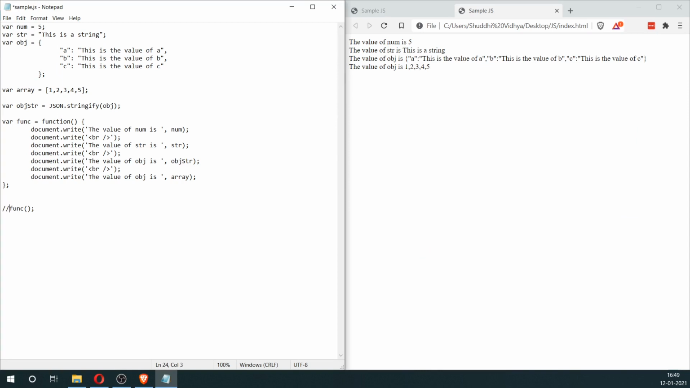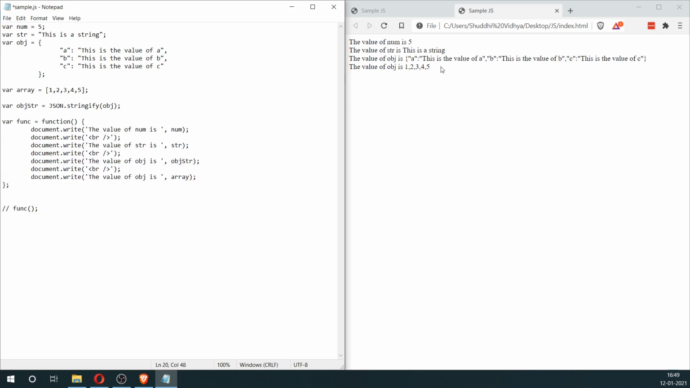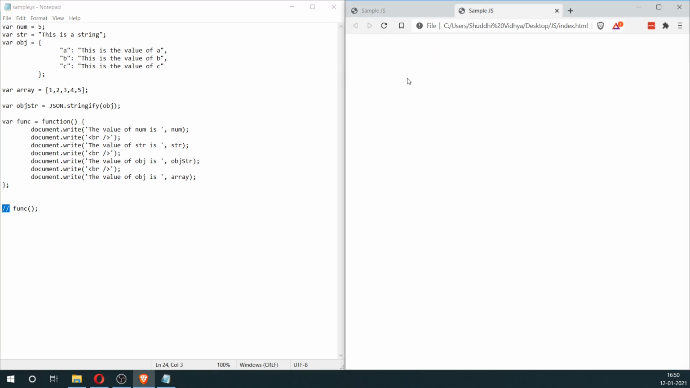I can do that by adding two forward slashes, and whatever comes after this will get commented out. It won't get executed. So that means that this function will not be called. So this is the line where we're calling this function, and this is the function where we are writing all of these statements which are getting outputted here. So let's see what happens when I add these two forward slashes before this line. I'm going to save this and refresh it, and I can see that that code block is no longer executed. So let me remove this and save it and try again, and now we get that code.